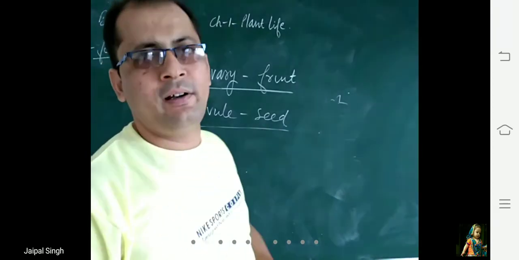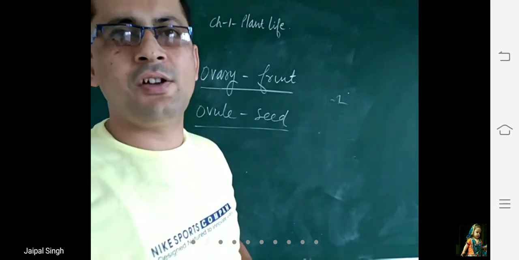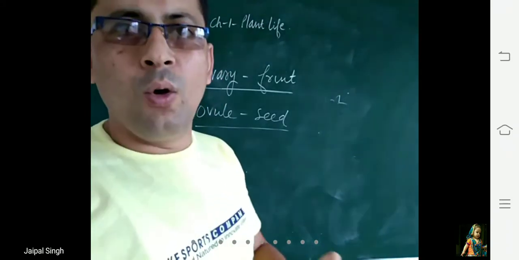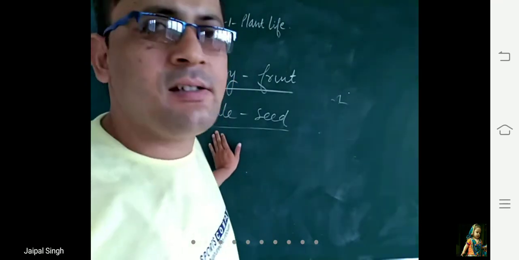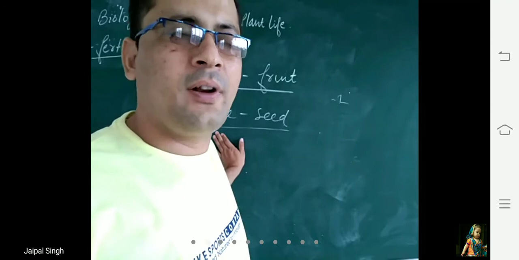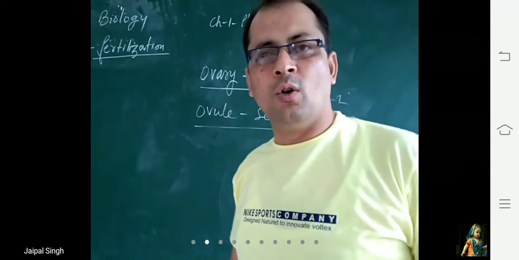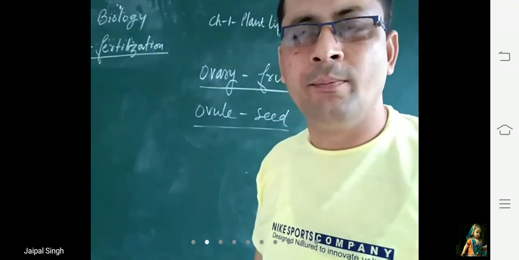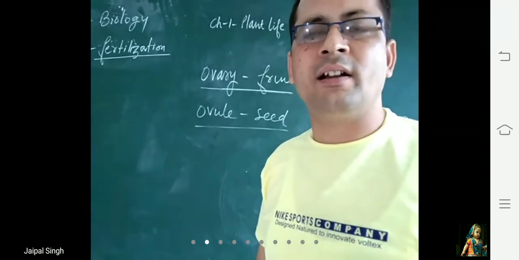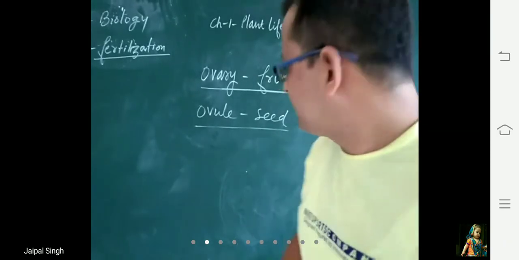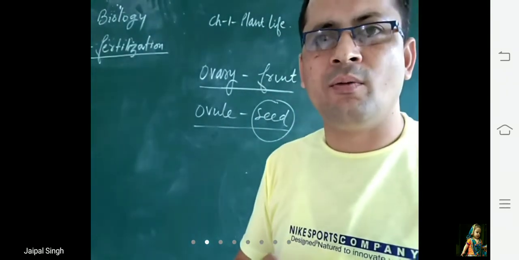So very important. What happens to ovary after fertilization? Your answer should be ovary changes into fruit. Second, what happens to ovule after fertilization? Your answer should be after fertilization the ovule changes into seed. And one most important thing is that the seed contains a baby plant, which is known as embryo.